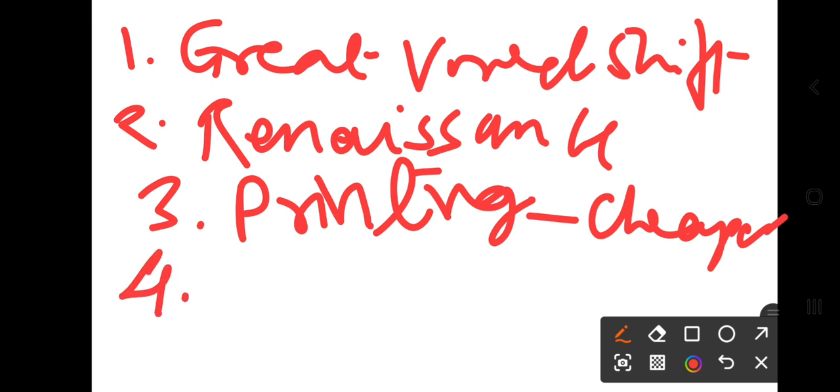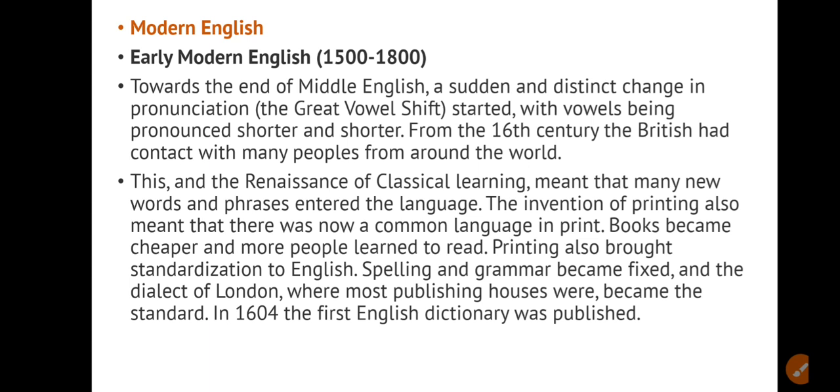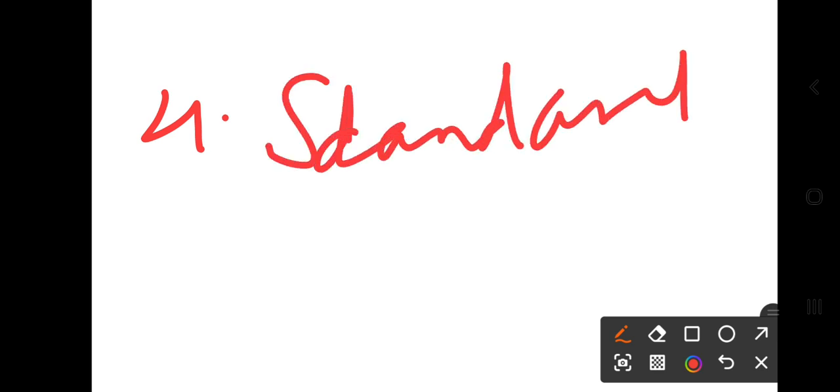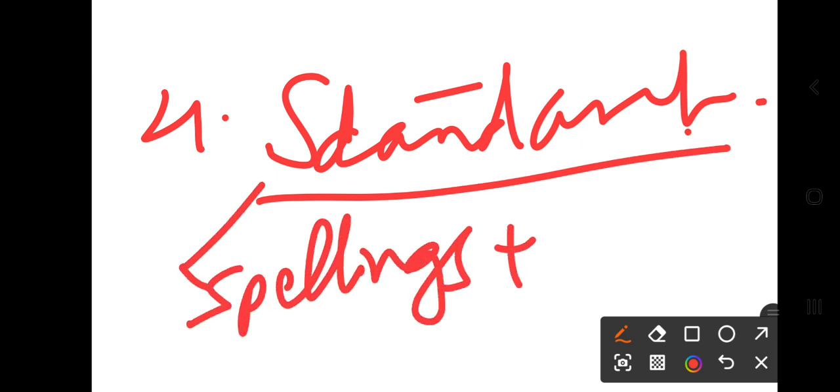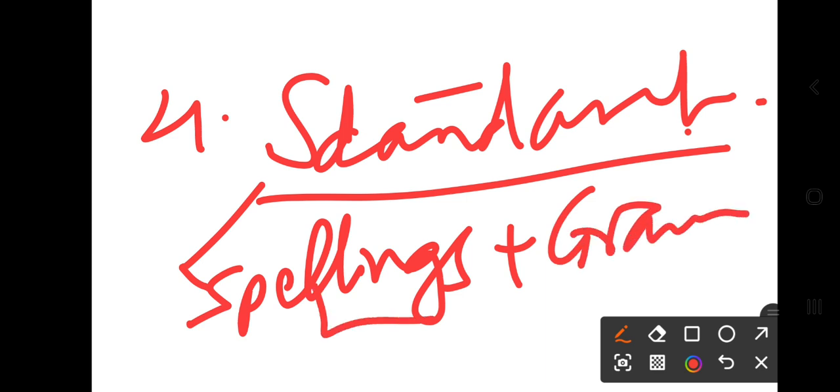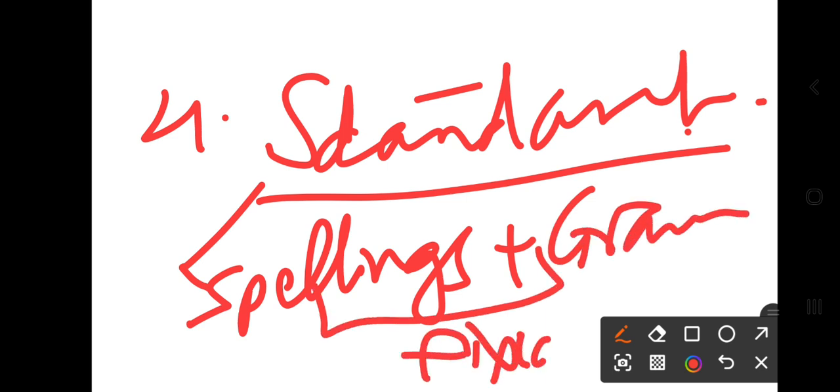And the fourth change is standardization. Standardization, and then spellings and grammar became fixed. Somewhat it was fixed, however not 100% fixed, but fixed. So this is early modern English.